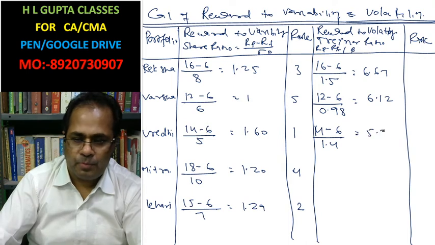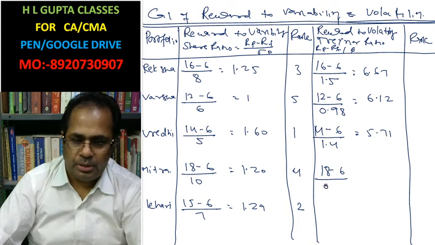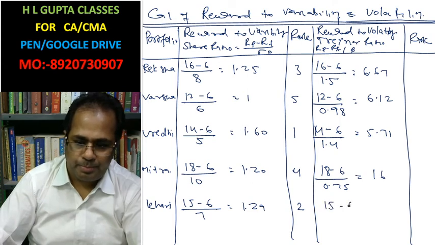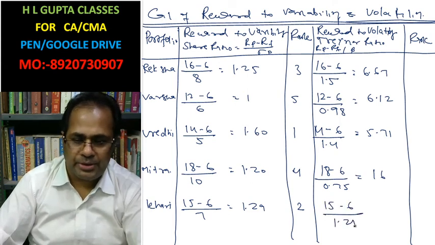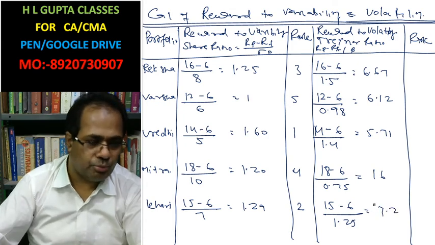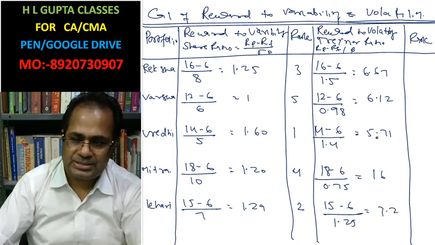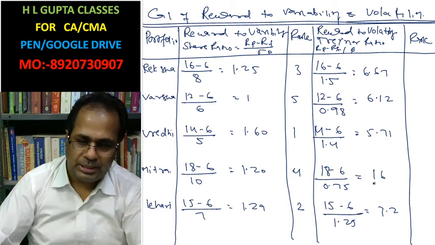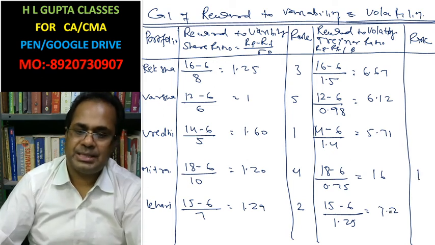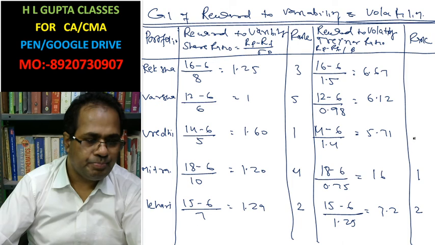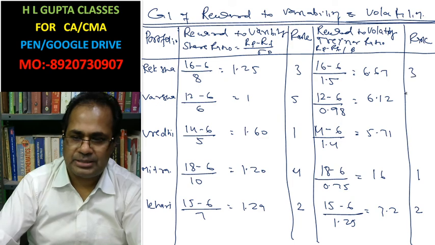That is 5.71. Then 18 minus 6 divided by 0.75, that is 16. Then 15 minus 6 divided by 1.25, that is 7.2. The highest is 16, this is the first. 7.2 is the second rank. This is 6.67, this is the third rank. This is 6.12, the fourth rank. This is 5.71, the fifth rank.